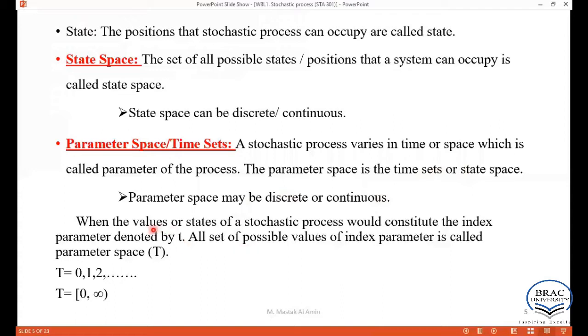If we consider the values or states of a stochastic process constituting the index parameter, which is denoted by small t, then the set of all possible values of this index parameter is called the parameter space, and it is denoted by capital T. So we can say the values for capital T are 0, 1, 2, 3, and so on. Or in another way, we can write that T lies between 0 and infinity.